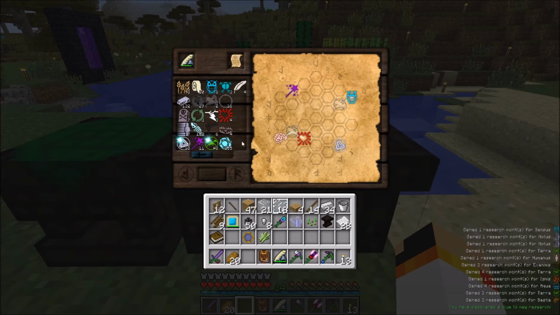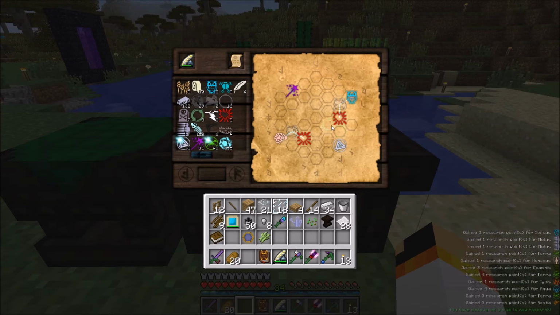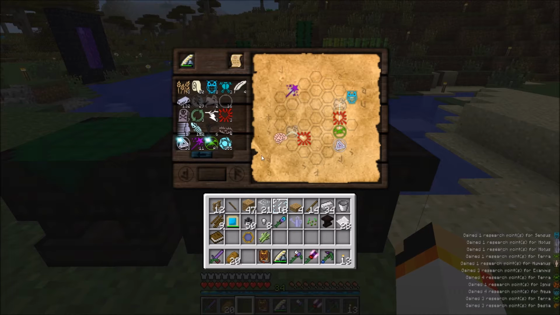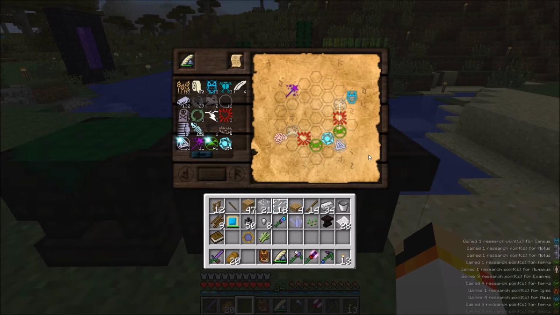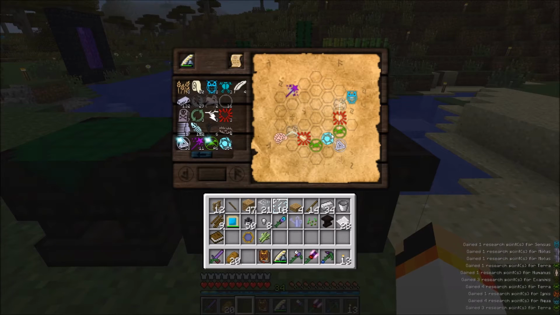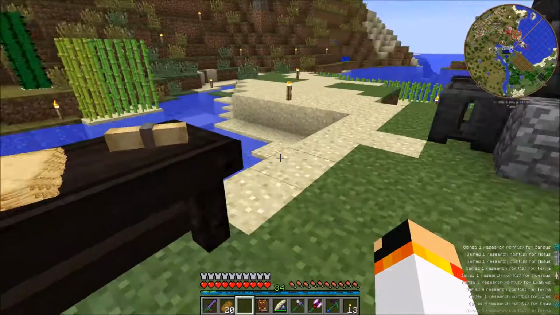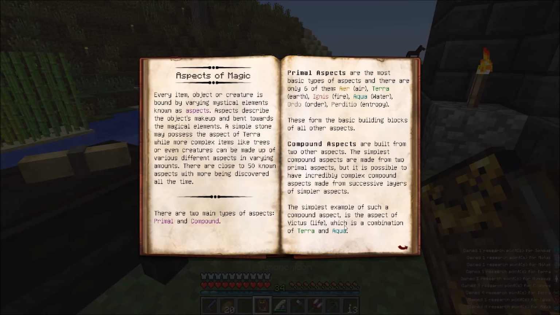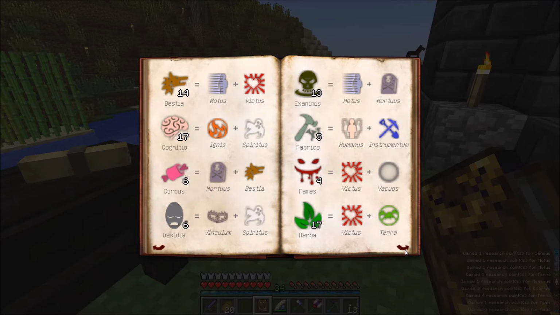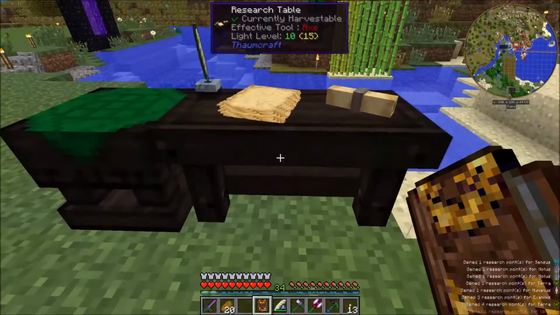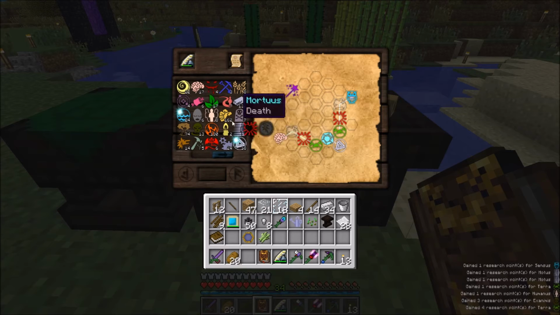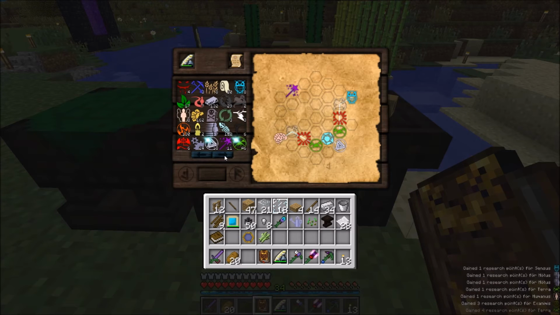There's life. Bam. So that actually worked out pretty well. Now we need to do Recantio, which is just magic. But Recantio is made from Vacuos and Potentia. Potentia is fire and something, but we're about to find out.